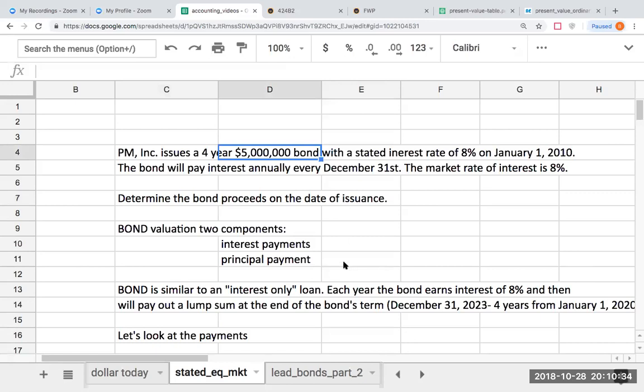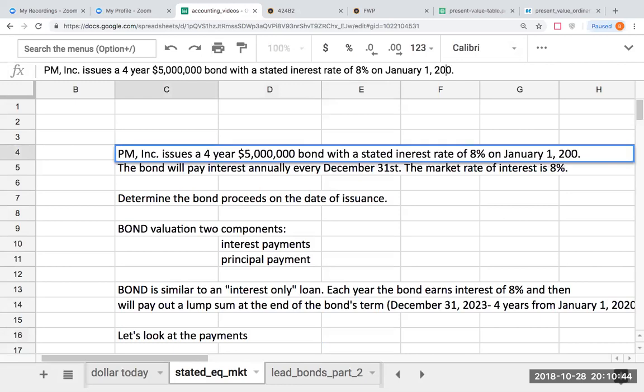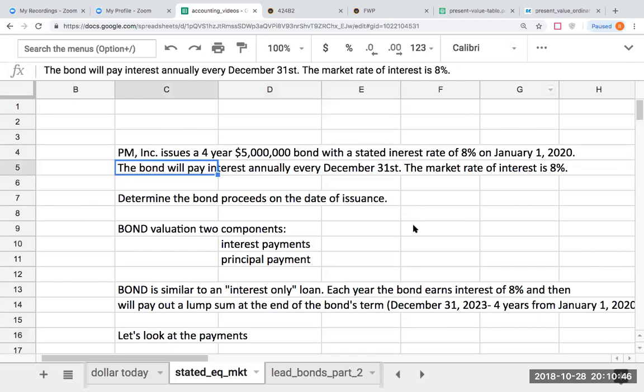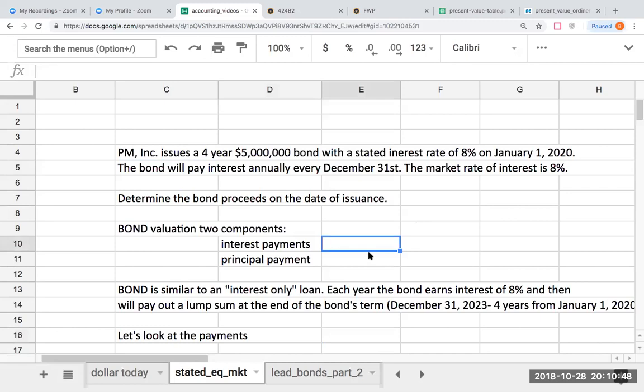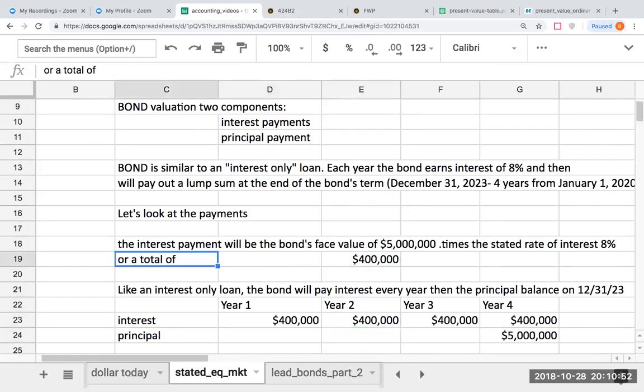So right here, let's go through and take a look at, and I think I kind of screwed this up. This should be right here, 2020. Wow, I write my own problems and I create problems. Okay, so if we look at the payments, the amount of the interest is going to be 5 million times 8%, or 400,000. That's where I'm getting that number from.